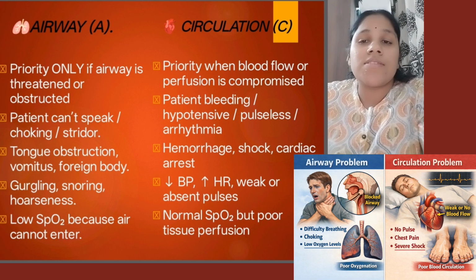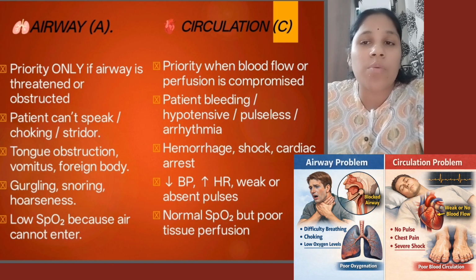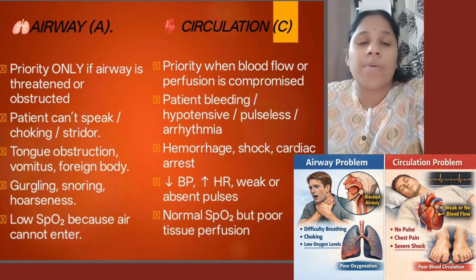And again, a second point is if the patient can't speak and is choking, or is having a stridor, it comes under the airway problem. And in case of circulation, if the patient is having bleeding, significant hypotension, and pulselessness or an arrhythmia problem, this comes under priority when comparing with an airway problem.